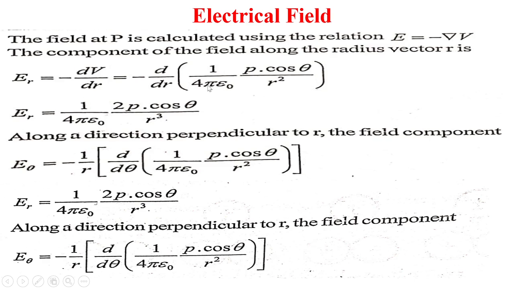So taking derivative with respect to r, we get E r equals 1 upon 4 pi epsilon 0 2p cos theta upon r cube.